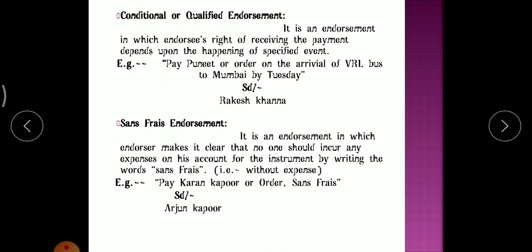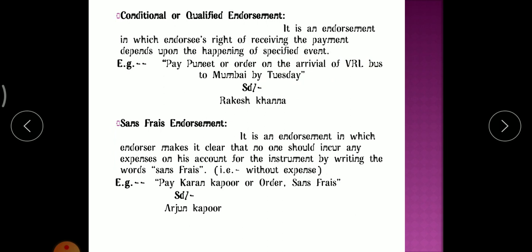See here, what is given? Happening of a specified event. Whenever these words are written, it is called conditional or qualified endorsement. See here, it is in the future tense: pay Puneet or order on the arrival of VRL bus to Mumbai by Tuesday. So this type of endorsement is called conditional or qualified endorsement.